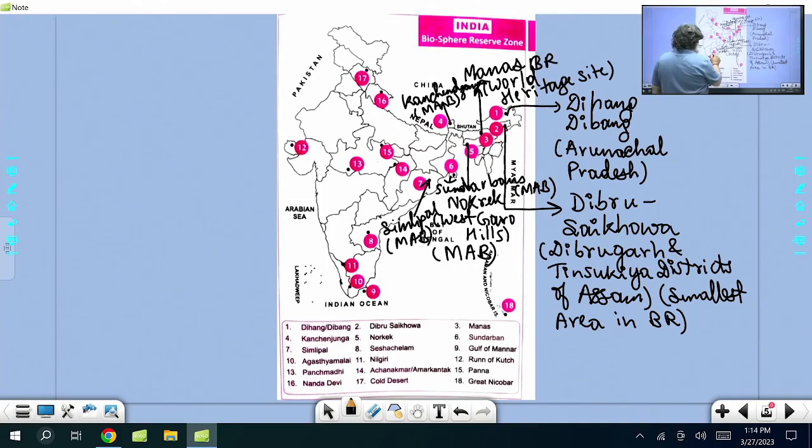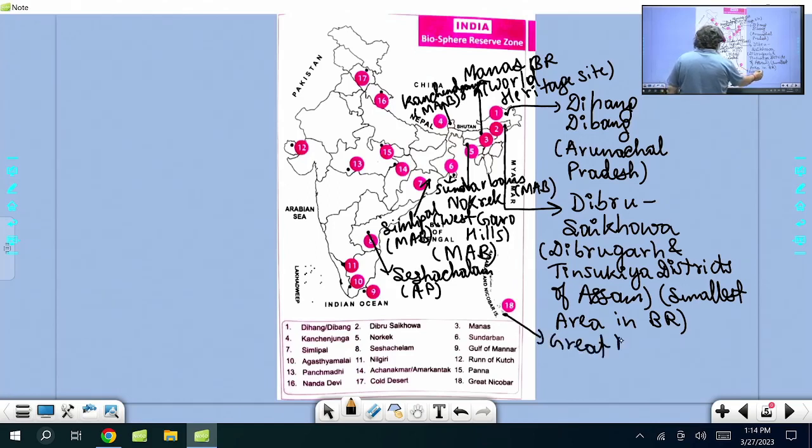Then if you look at number 8, that is Seshachalam. Seshachalam is in Andhra Pradesh, but it has not been added to the Man and Biosphere program. It is outside the program. Then at the southernmost point is Great Nicobar, where the government project is and the debate is going on now. This is under the Man and Biosphere program. It comes under the Sundaland biodiversity hotspot, which extends toward Java, Sumatra, and that part.